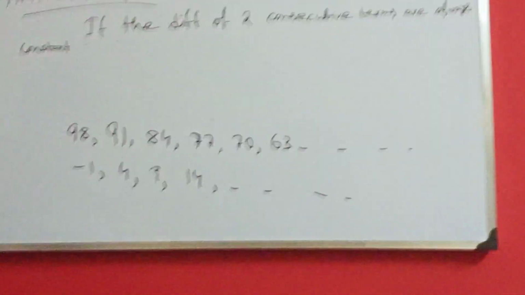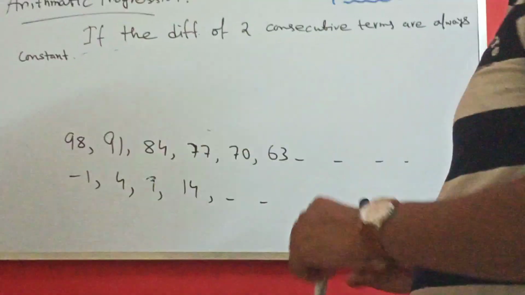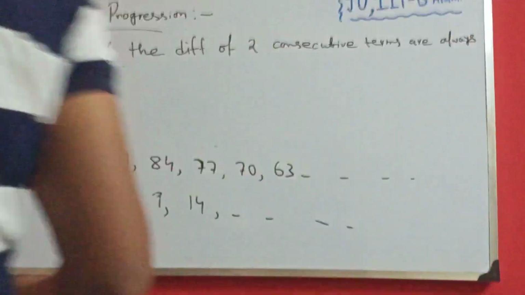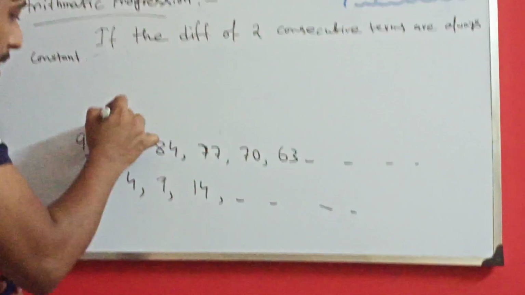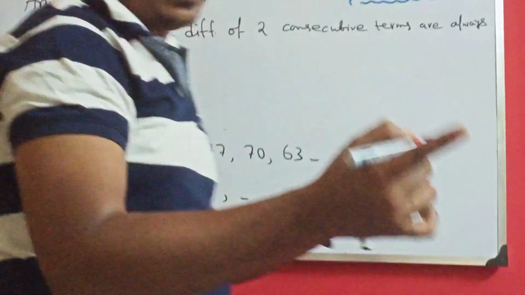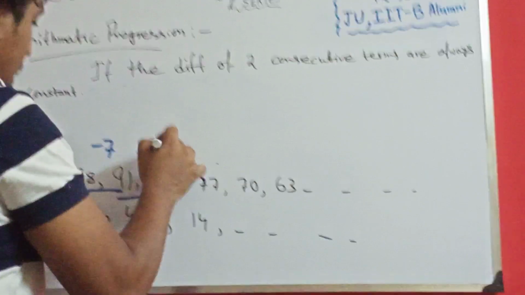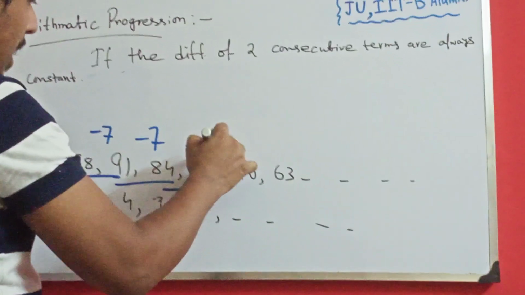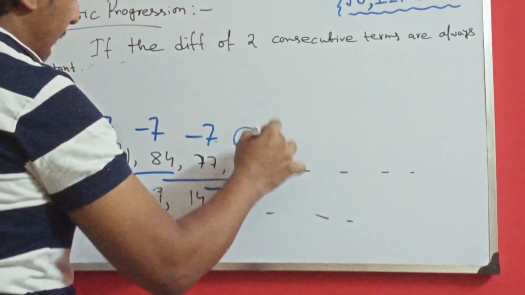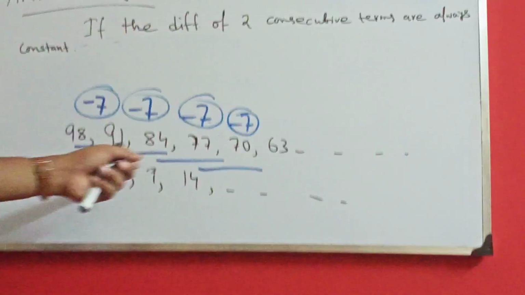Here, what happened? 98, 91, 84, 77, 70, 63. What we see here is the difference of consecutive terms is minus 7. Difference means second minus first, third minus second, fourth minus third, like that. Then minus 7, then again minus 7. So the difference of consecutive terms is always constant.